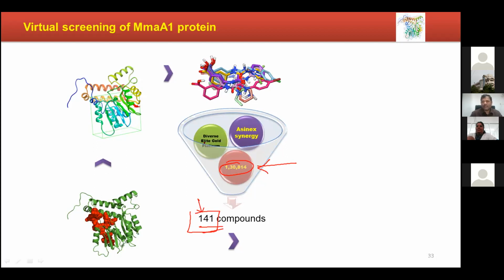Okay, if you have a software license, let's say Schrodinger or something like that, then you may be spending approximately 10 lakhs. Other than that, no more expenses. With that, you have screened 130,000 compounds. 130,000 into, let's say, 5,000, as I told you in the anti-inflammatory screening. You can imagine how much money you are saving. We got only 141 compounds, so we are confident that one among these 141 compounds is definitely going to show us a potent biological activity.